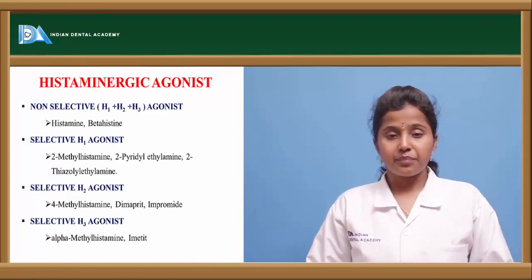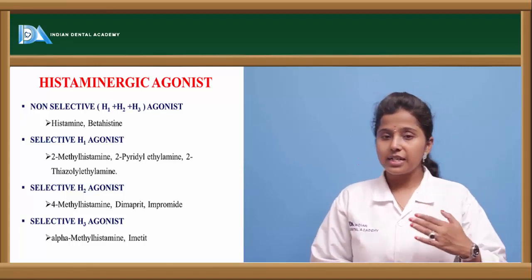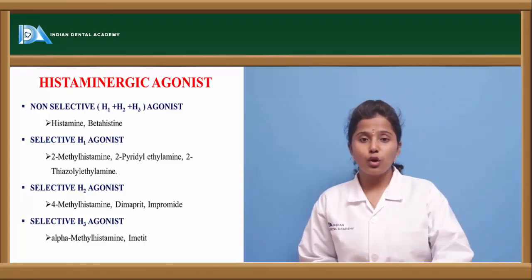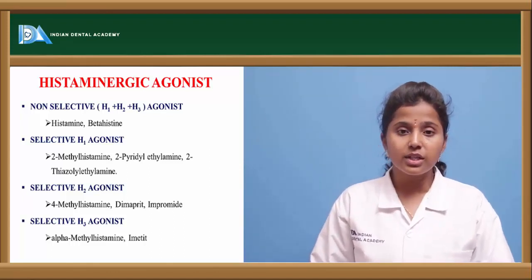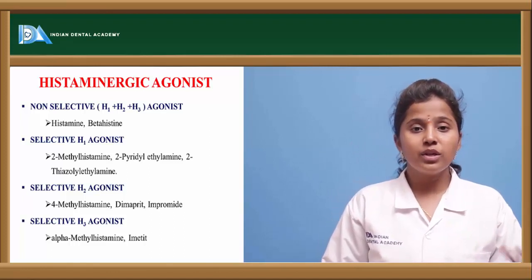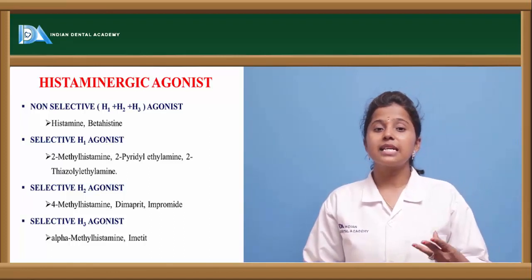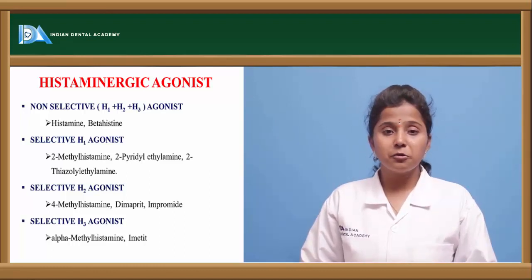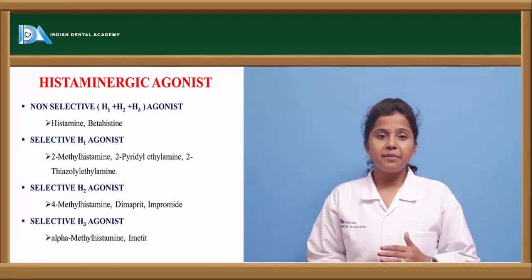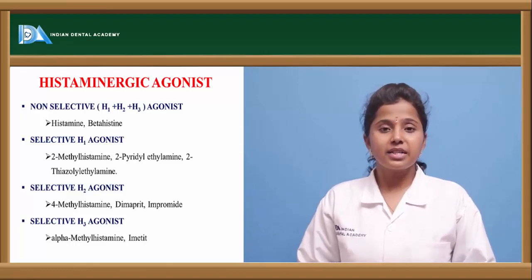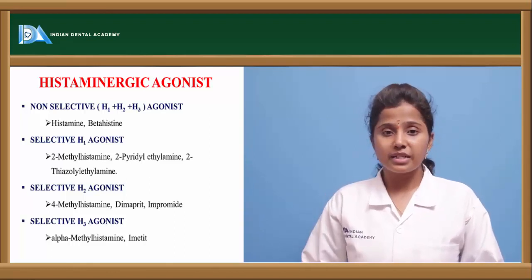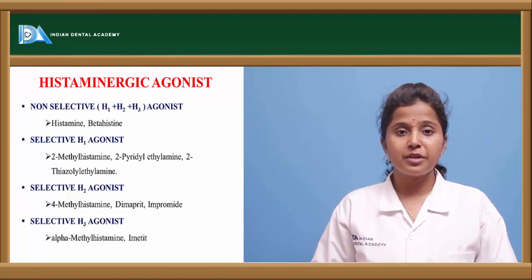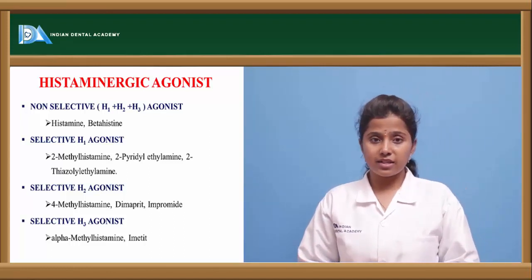Histaminergic agonists. There are various histaminergic agonists: non-selective histaminergic agonists, selective H1 receptor agonists, selective H2 receptor agonists, and selective H3 receptor agonists. Non-selective histaminergic agonists include histamine and betahistine. Histamine and betahistine bind to any of the three histaminergic receptors and exert their actions.